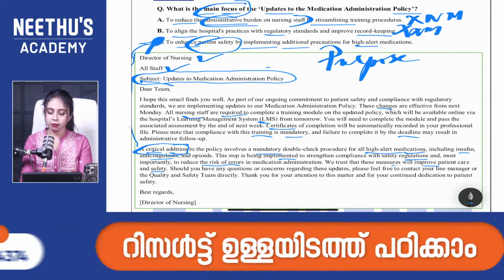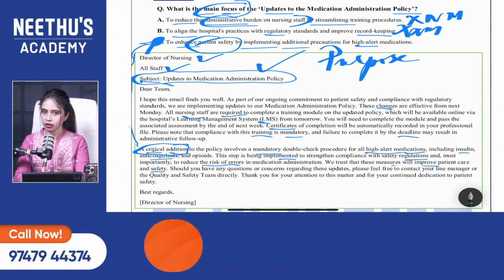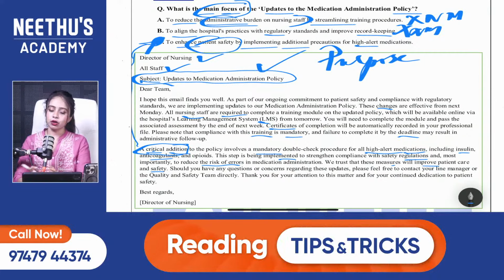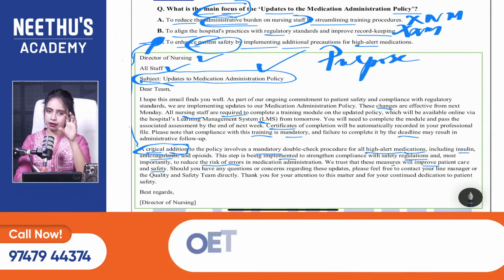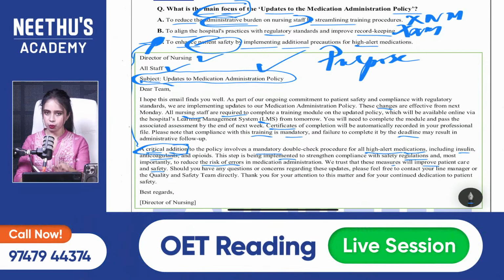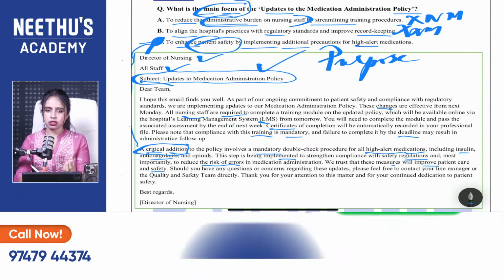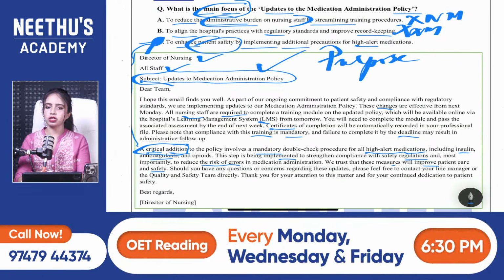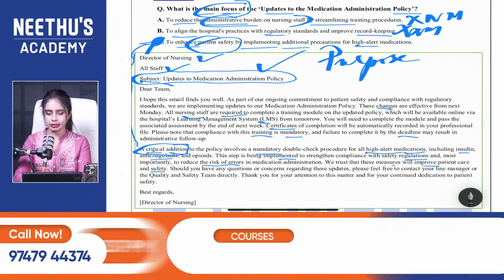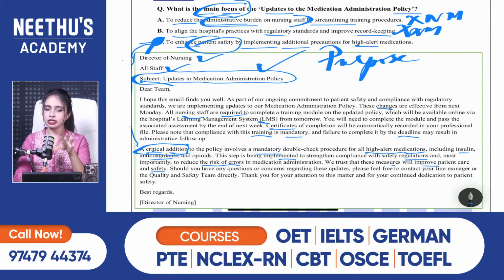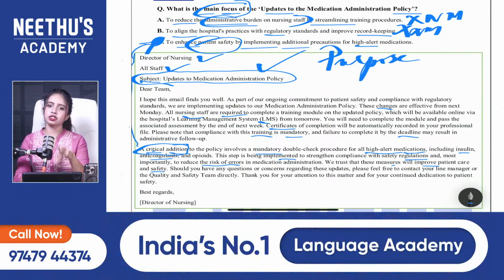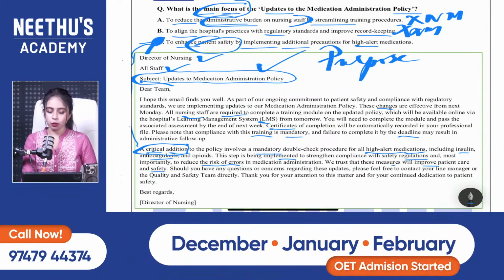Subject line is very important in an email. Okay, then what is next? We are always focusing, each and every line is important, by the way. We can just give a little bit more focus to the last para or last lines. I will not say the answer will be in the last line, but you should focus on the last para or last lines. All right, so answer is option C.